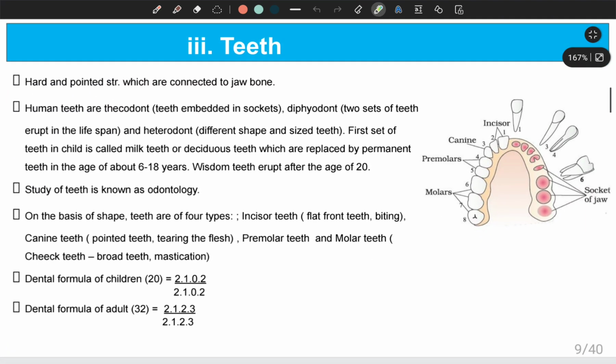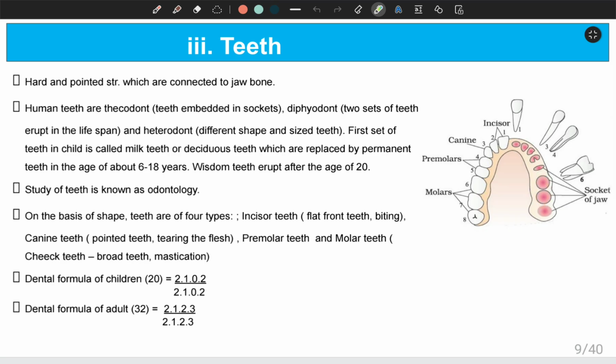Now let's talk about teeth. Teeth are hard and pointed structures which are embedded in the jawbone. Human teeth have three main properties: thecodont, diphyodont, and heterodont. Each has a meaning. Thecodont means human teeth are deeply embedded in the sockets of the jaw.